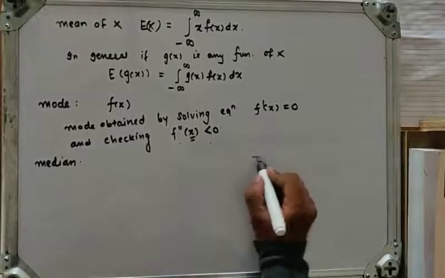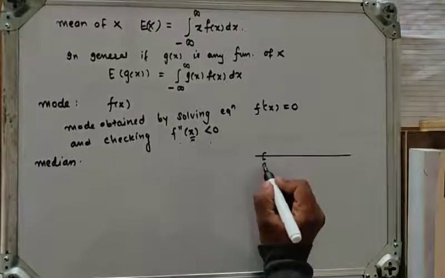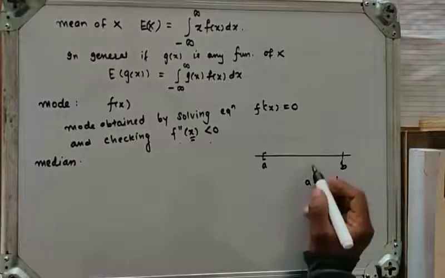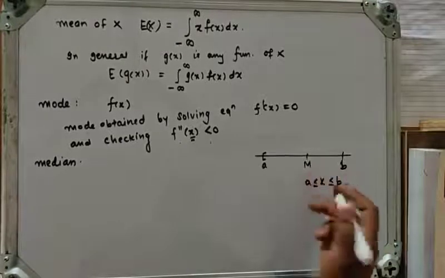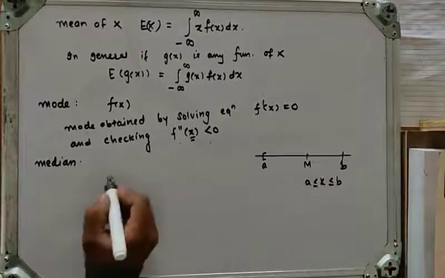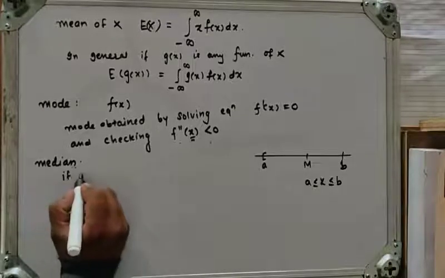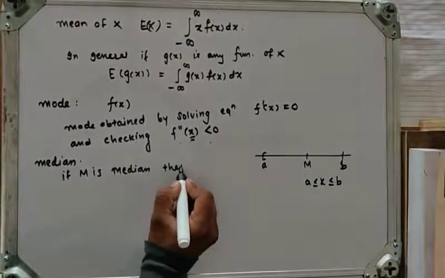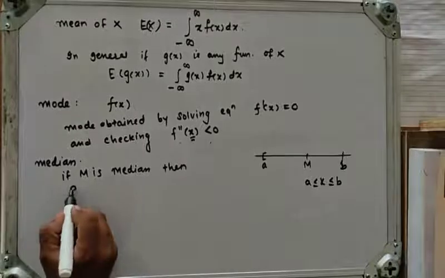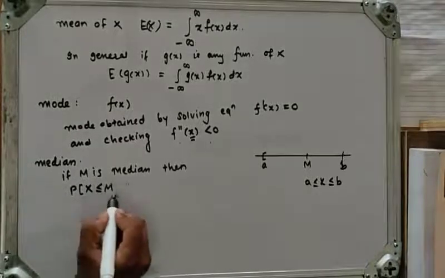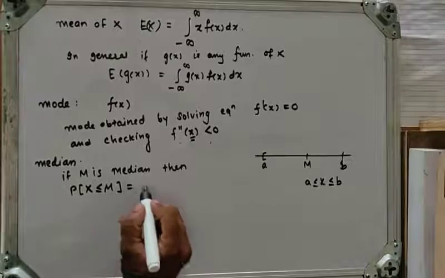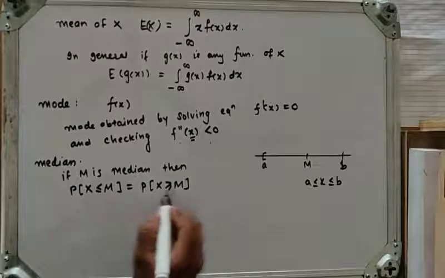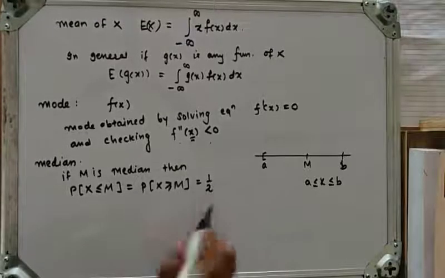Suppose we have given interval a less than or equal to x less than or equal to b, and m is said to be median if the definition holds: probability of x less than or equal to m is equal to probability of x greater than or equal to m, and so it is half of the chances, so probability is 1 upon 2.